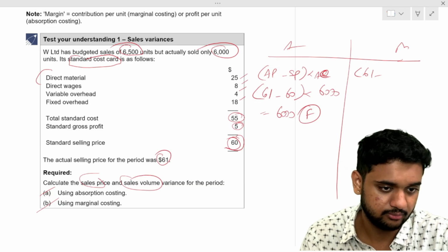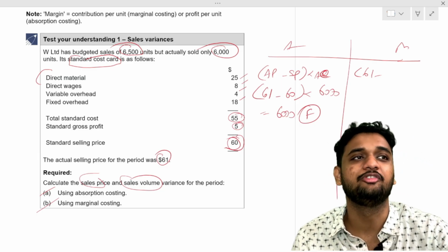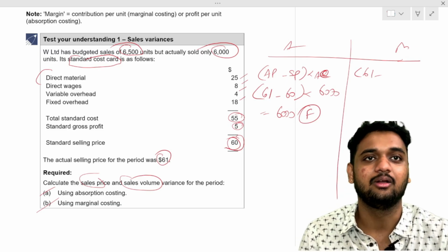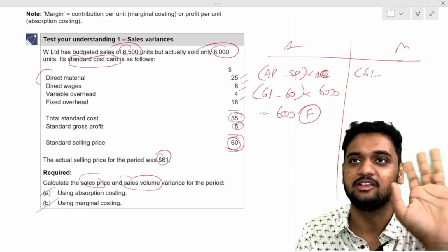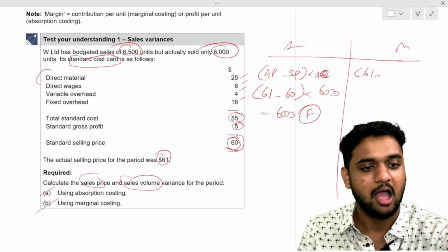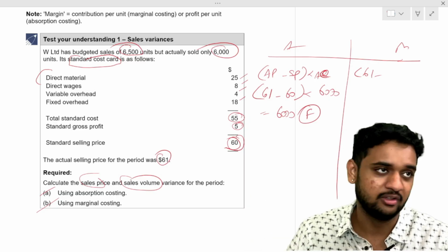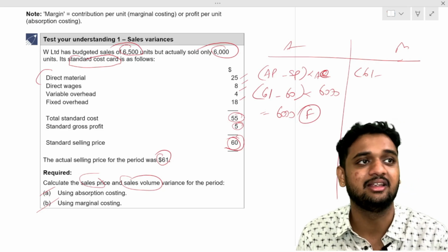There will be no difference in sales price variance between marginal costing and absorption costing. You will have a difference only in volume variance, because there we are putting margin. Margin only will change. Selling price and all will not change. Any method you use, I will sell for 61, the other company also sells for 61, and my standard selling price is 60, his is also 60. There will not be any change.